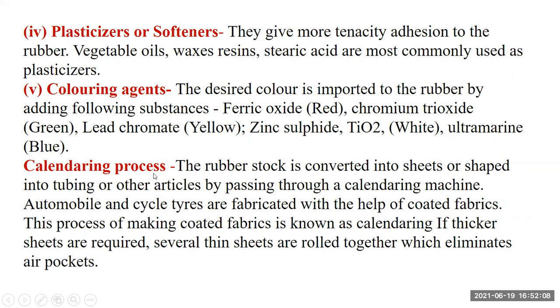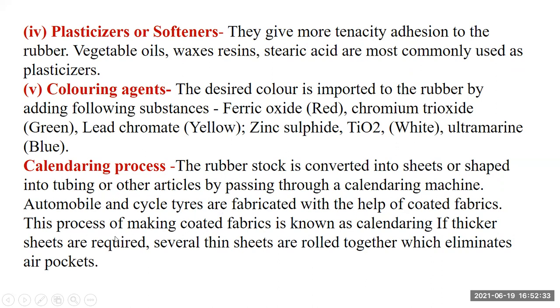Then what is the calendering process? The rubber stock is converted into sheets or shaped into tubing and other articles by passing through the calendering machine. Automobile and cycle tires are fabricated with the help of coated fabrics. This process of making coated fabrics is known as calendering.